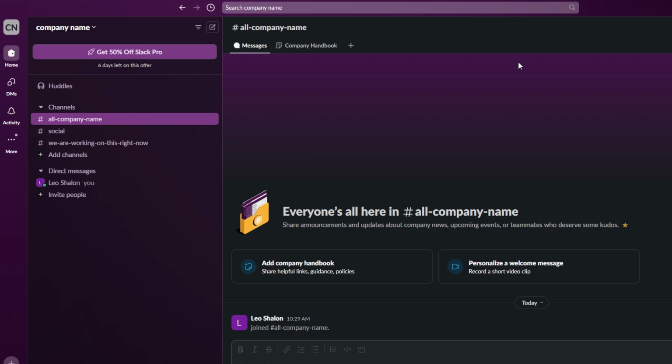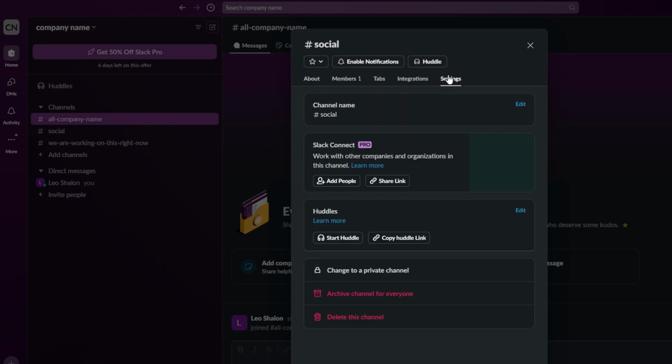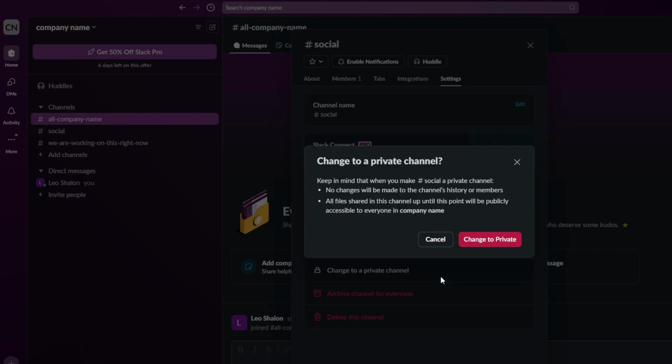To do this, head to the channel settings, click on Edit Channel, and choose the Permissions option. You can decide whether team members or external collaborators can post, share files, or simply view the channel's content. This way, you can control what gets shared and ensure the channel serves its intended purpose efficiently.